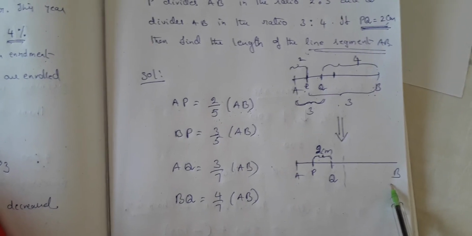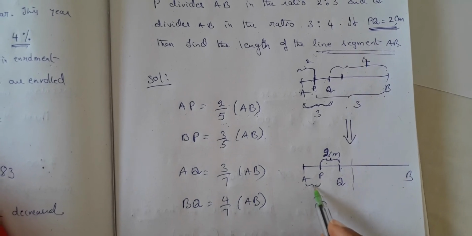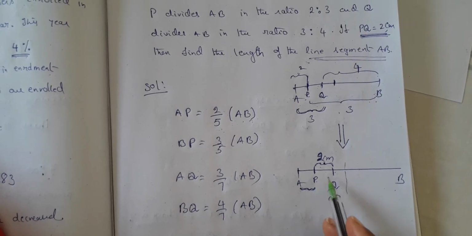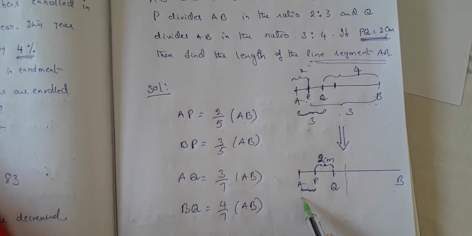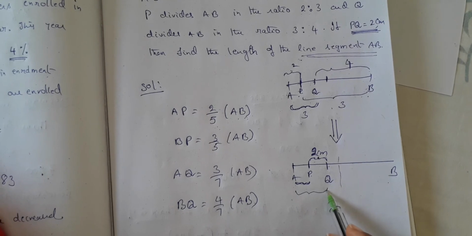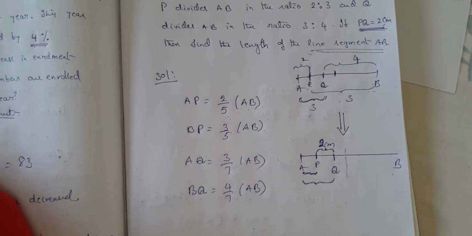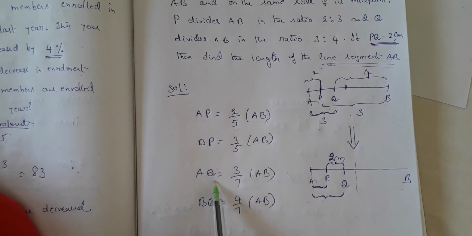From the problem, what do we know? We know this value, and we know the whole value. AQ also we know. So I know AP, I know AQ.